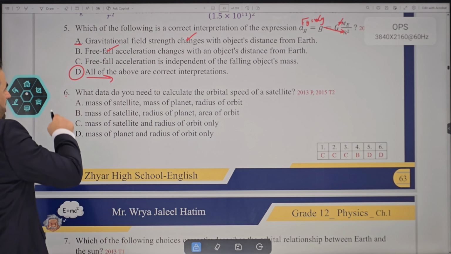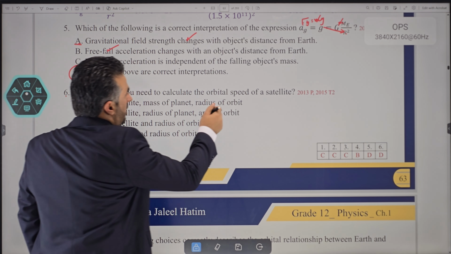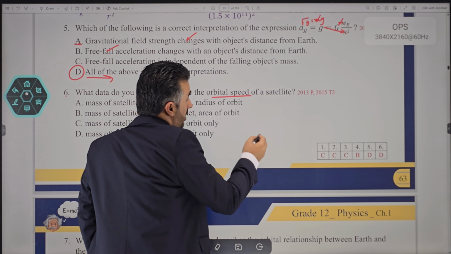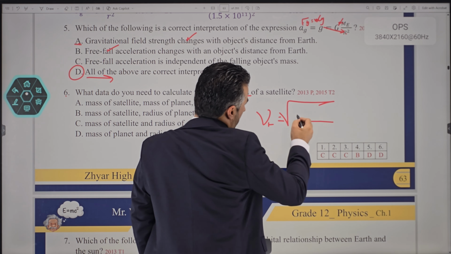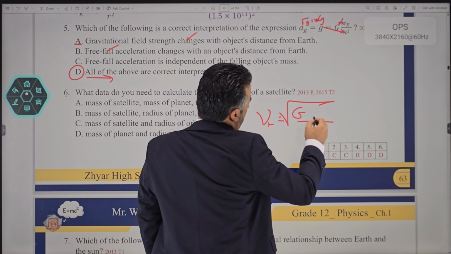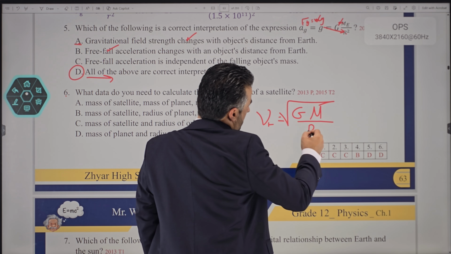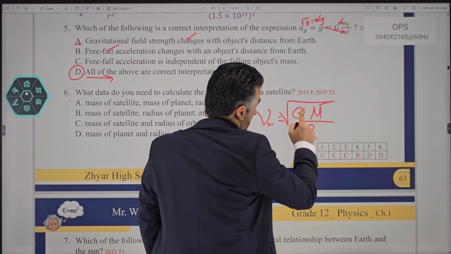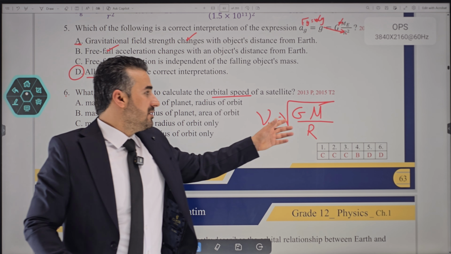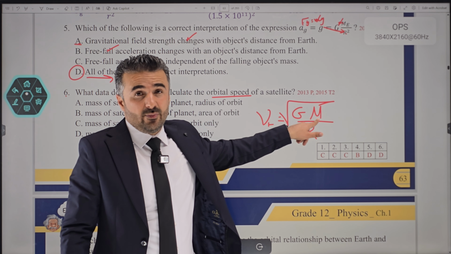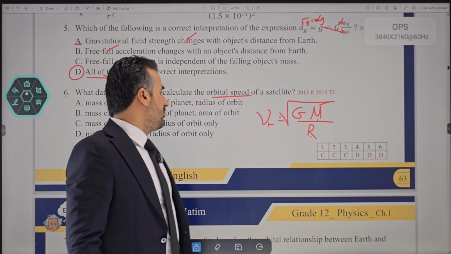Now, as for question number 6, it says, what data do you need to calculate the orbital speed? Do you remember the orbital speed? We said tangential orbital speed is equal to the radical of G, capital G, times the mass of the planet, divided by the radius of the planet. Remember, it was just radius, not squared. So based on this equation, remember what it depends on. It depends on the mass of the planet and the radius of the planet.